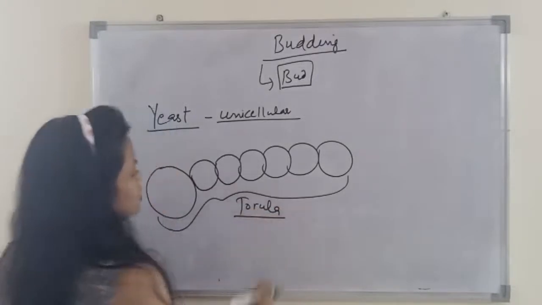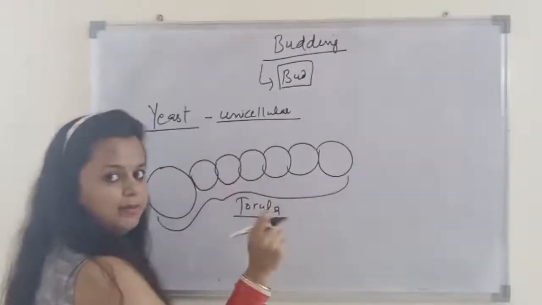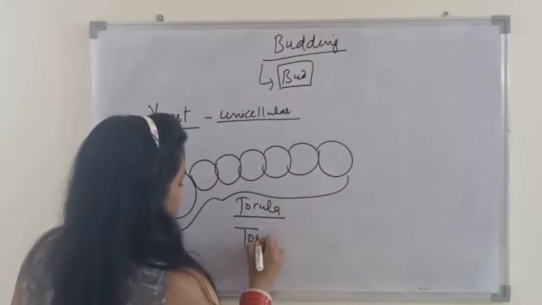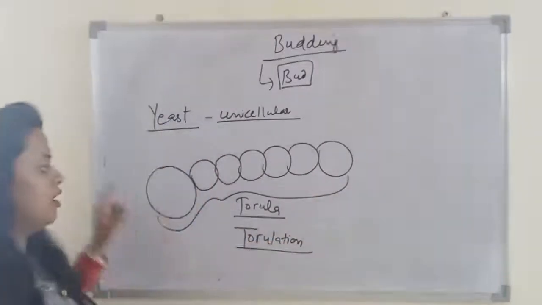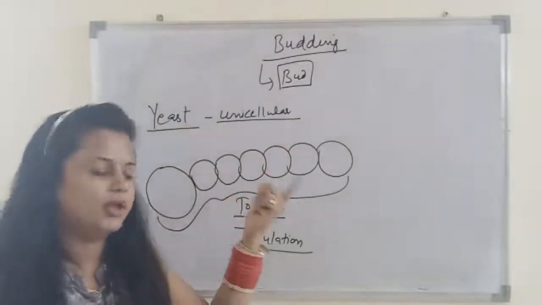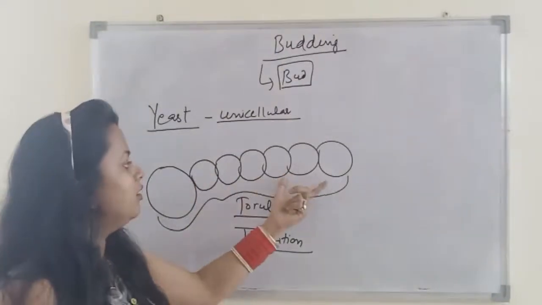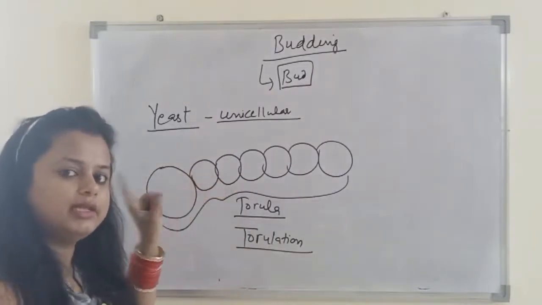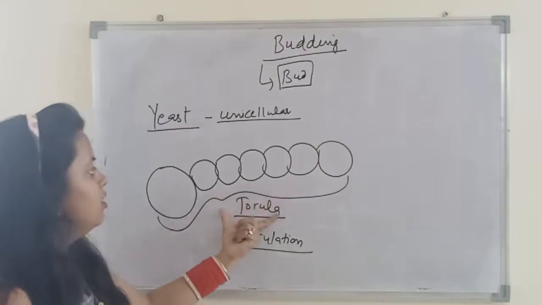So this structure is known as torula, and this process of formation of multiple buds over a single parent body is known as torulation. So in yeast, two cases are there: in the first case one bud is formed which gets separated from the parent body, and in the second case a chain of multiple buds is formed.